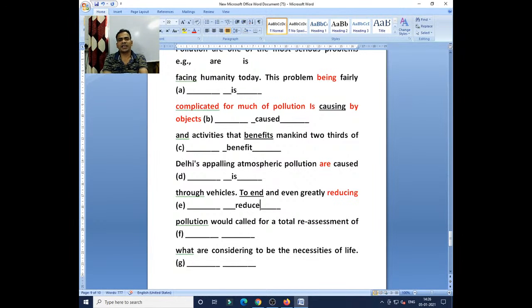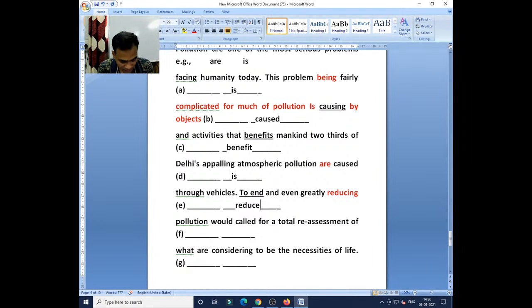Yes, column number E, you check. Bhavya, where is the mistake in column number F? To end and even greatly reduce pollution would.